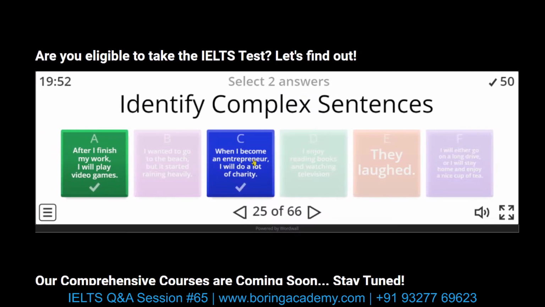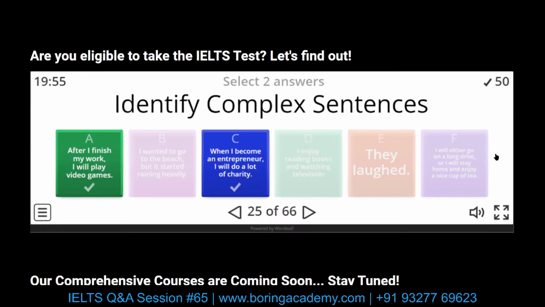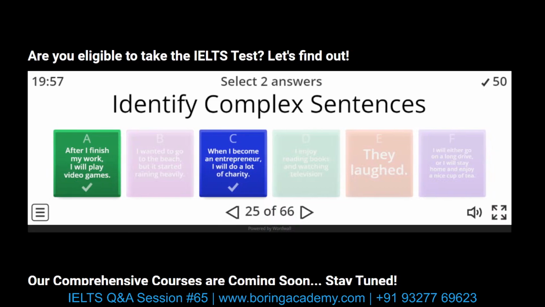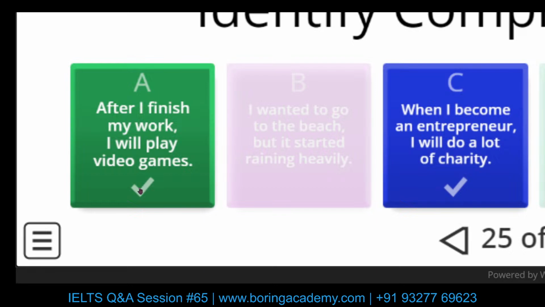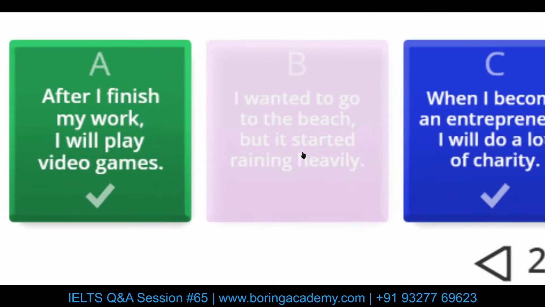Clear with all the sentences? I have a question. Yes, Chamshid. So in here it said complex sentences. What I know about a complex sentence is that it is two sentences. It doesn't matter, we can use some of A and C, like after and when. Or look at B, just the but. This also looks like a complex sentence, right? It's not complex, but it is a compound sentence because we are using "but," a coordinating conjunction.